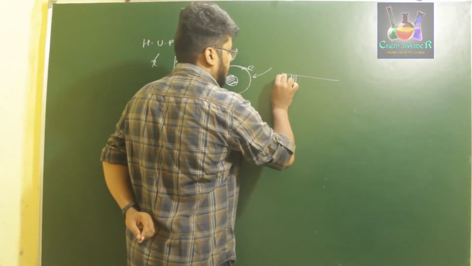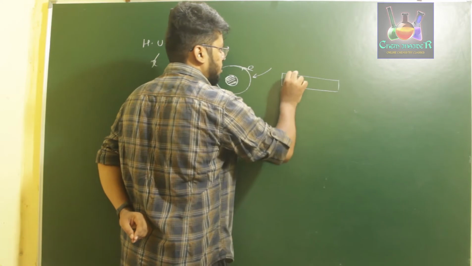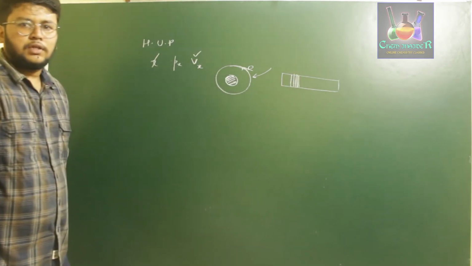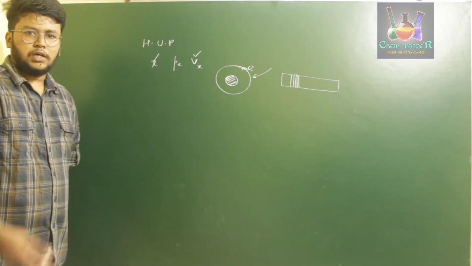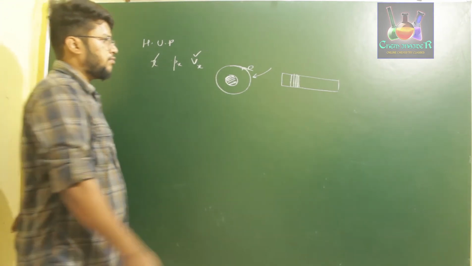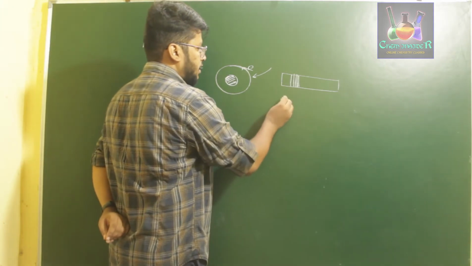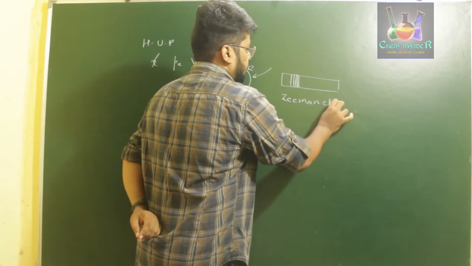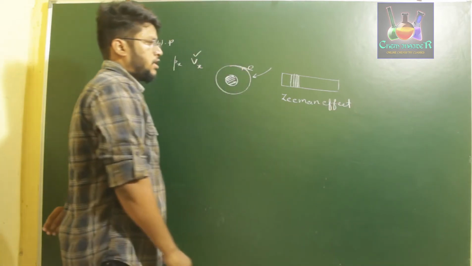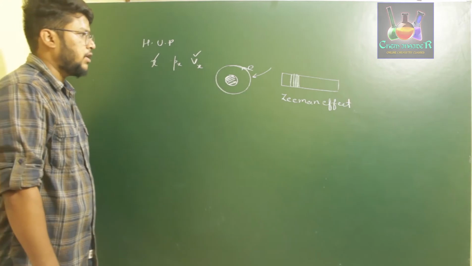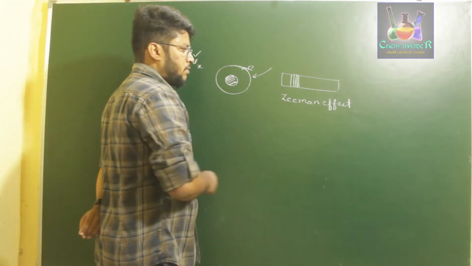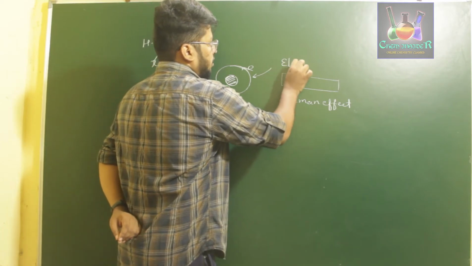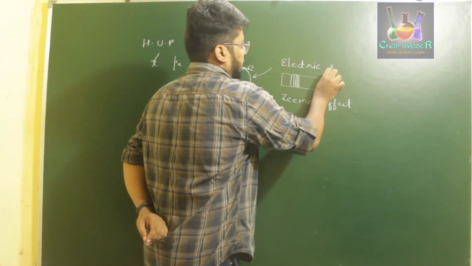If you consider this as the hydrogen spectrum, there were certain discrete lines present in the hydrogen spectrum, which were split because of the applied magnetic field. The splitting of the hydrogen line spectrum on applying a magnetic field was called the Zeeman effect, and then there is splitting of the same spectra because of an applied electric field.